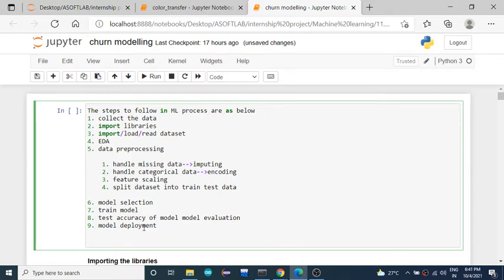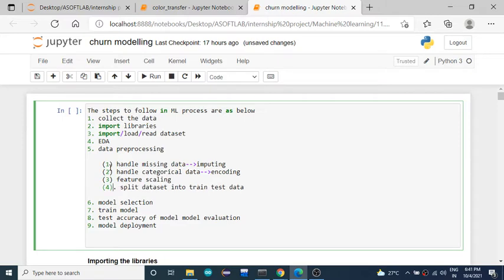Once you finish, please let me know. These are all the steps you need to follow when you come across any machine learning problem.